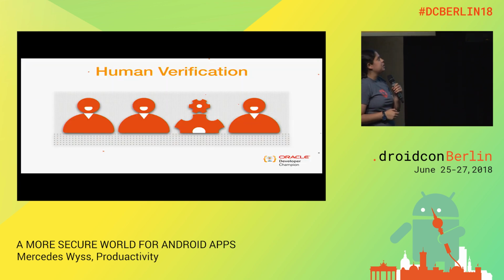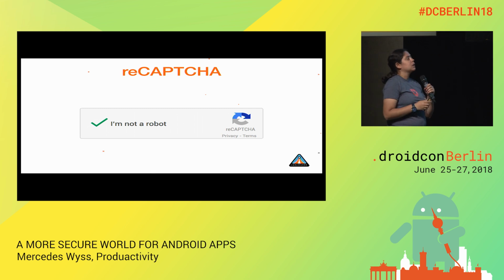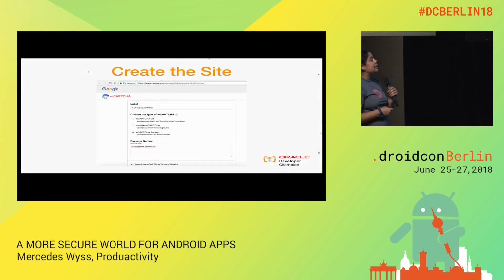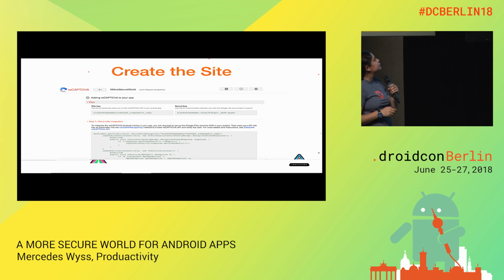So now we will continue and talk about human verification, and this is related to the reCAPTCHA API that was added like 1.5 years ago. So this is so we can offer in our applications a way for people to prove that they are human. And it's really simple to implement. We only need to go to the Google website and enable our site. In this case, it's called a site. Then they will give us our keys.